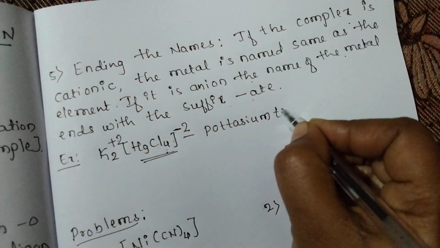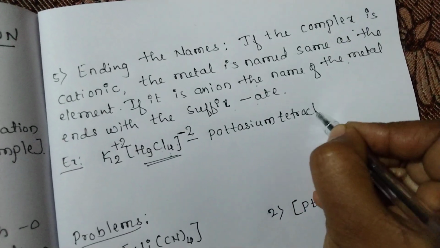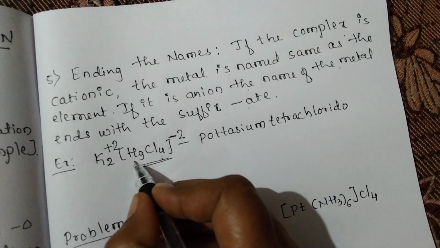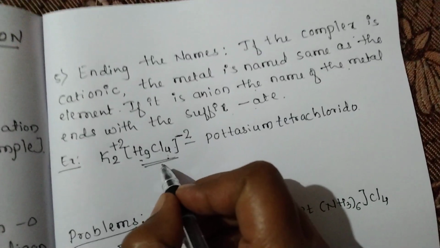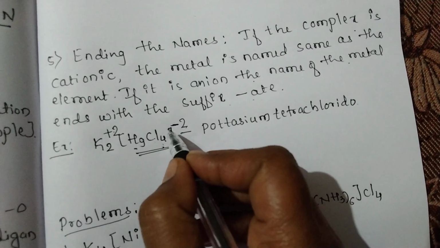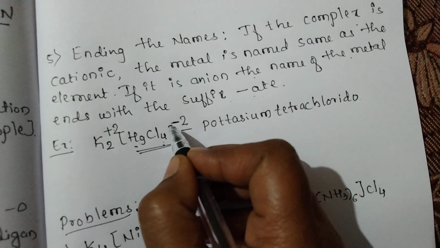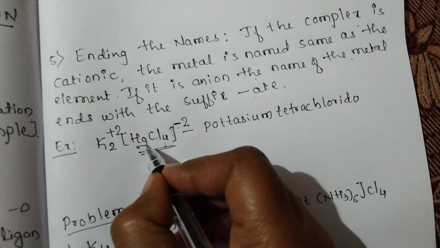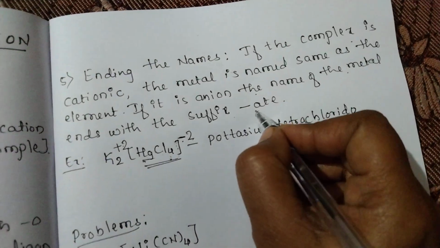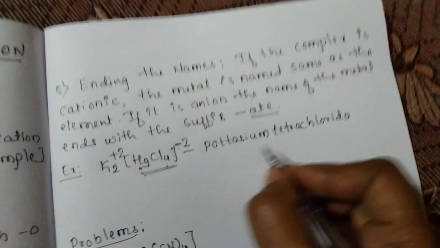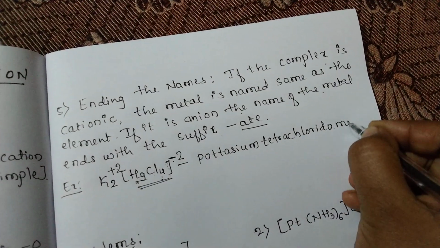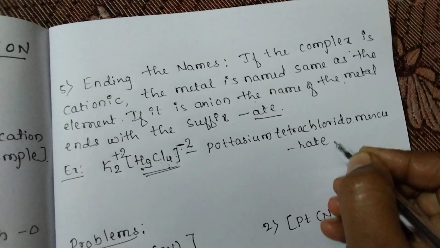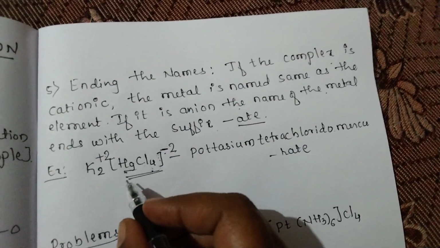Chlorido, tetrachlorido. The metal is mercury. Here the complex is negative, so the name of the central metal ends with the suffix ate, so mercurate. Yes, mercurate.